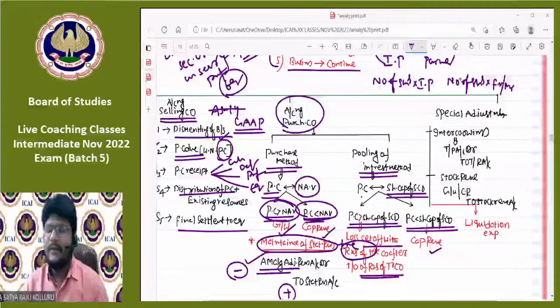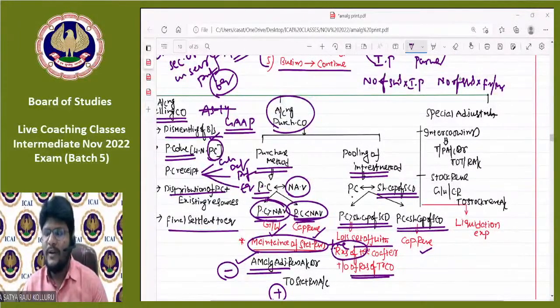Now, I discussed certain special adjustments. Under such special adjustments, the first and foremost thing is intercompany owings, which was also discussed in the last class. If before amalgamation there are certain transactions between the selling company and the purchasing company, due to which either the selling company needs to pay a certain amount to the purchasing company, or the purchasing company needs to pay a certain amount to the selling company, at that point of time we should cancel them with each other by passing the entry: trade payable account Dr. to trade receivable account, or bills payable account Dr. to bills receivable account, or loan payable account Dr. to loan receivable account, according to the transaction entered between both the parties.